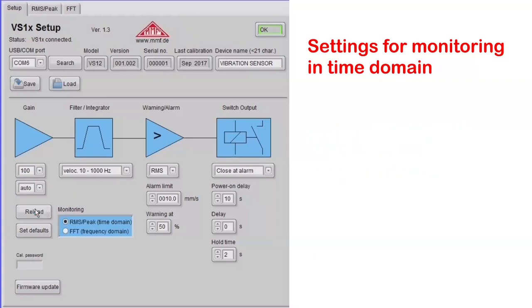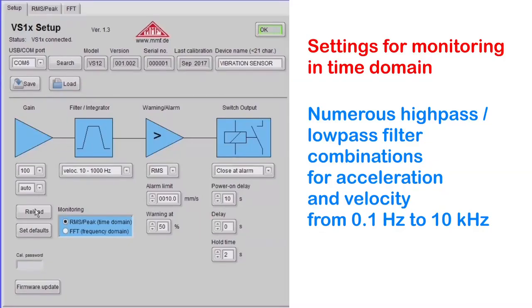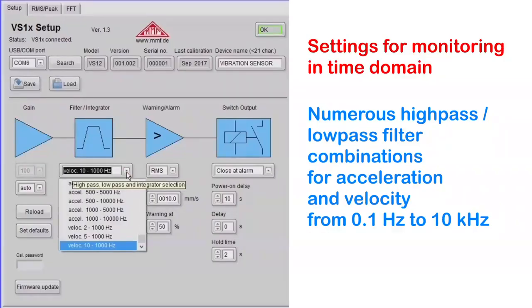You may select from a number of band filters. An integrator can be used to calculate vibration velocity. The standard setting for condition monitoring at rotating machinery to ISO 2816 is velocity from 10 to 1000 Hz. The vibration switches are also suited for monitoring slow-running machines and reciprocating machines at lower frequencies. Low frequencies can be suppressed using a high-pass filter. This may be useful, for example, to measure vibration from roller bearings. The total frequency range extends from 0.1 Hz to 10 kHz.